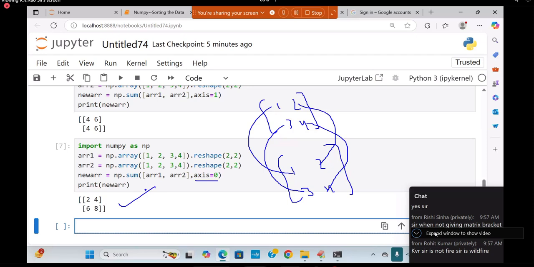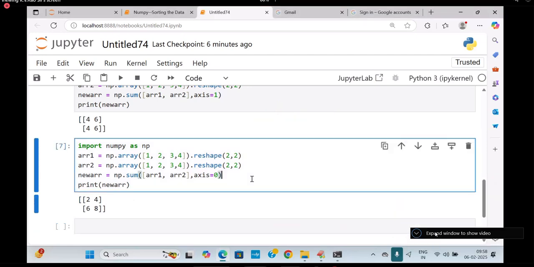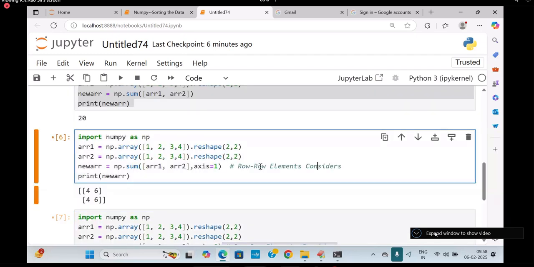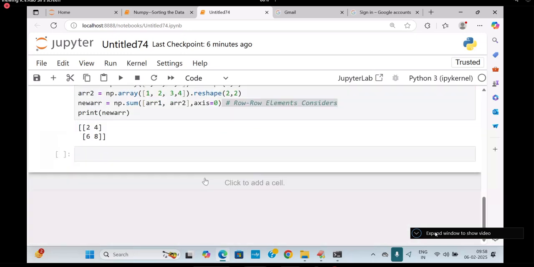This is also one more kind of sum. Axis is what here? 0. This is nothing but taking what? Row elements will be considered. So row and row elements considered. Here, column wise elements considered. Here I will write it. Column wise elements will be considered. Next I will write it.